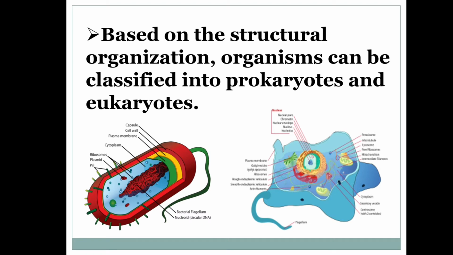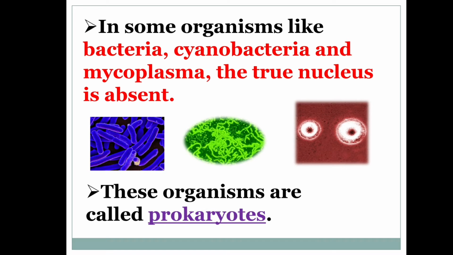Based on the structural organization, organisms can be classified into prokaryotes and eukaryotes. What are prokaryotes? In some organisms like bacteria, cyanobacteria, and mycoplasma, the true nucleus is absent. You can see here the bacteria, cyanobacteria, and mycoplasma. Here, the true nucleus is absent. These organisms are called prokaryotes.